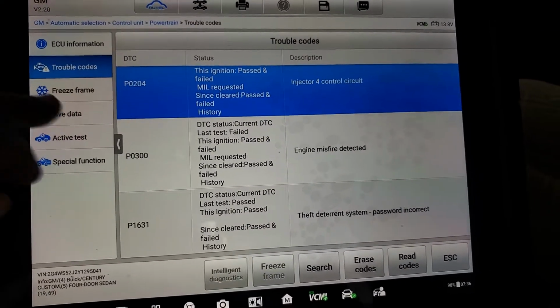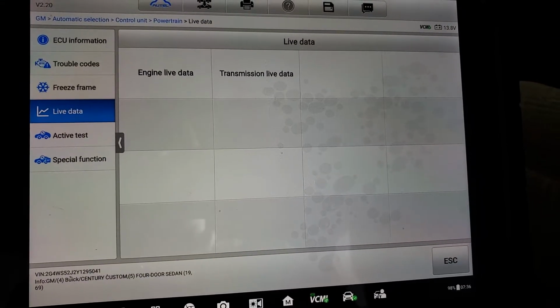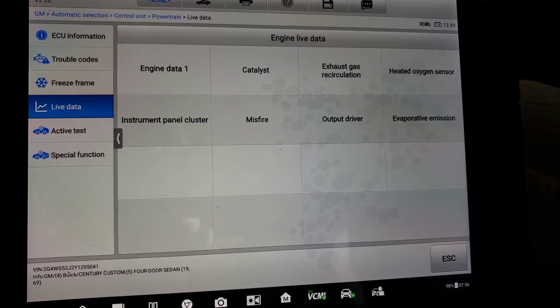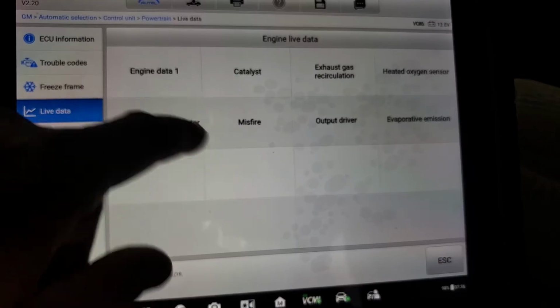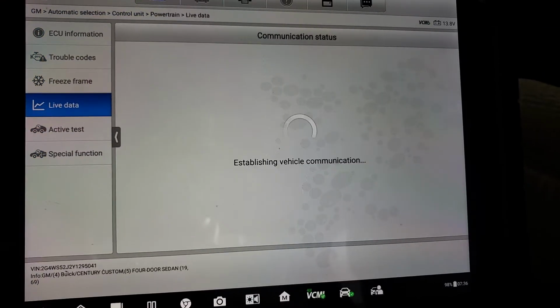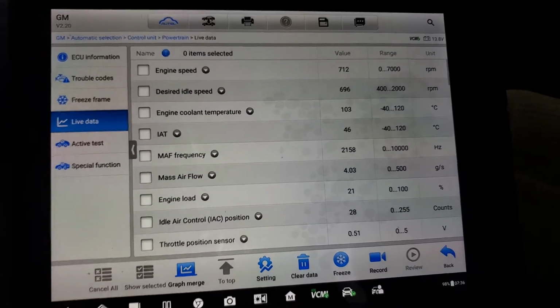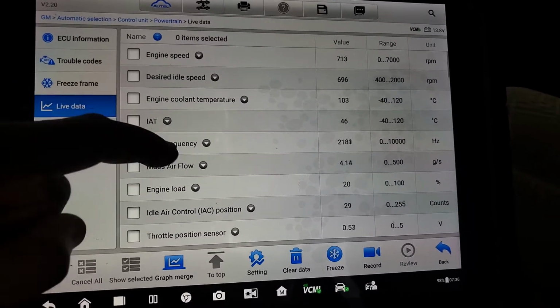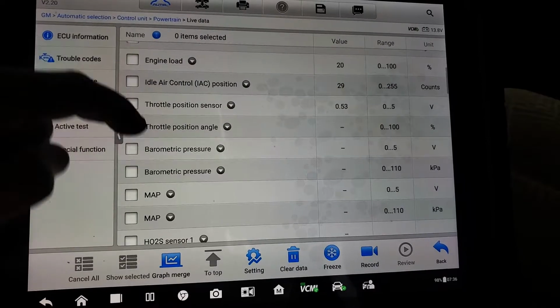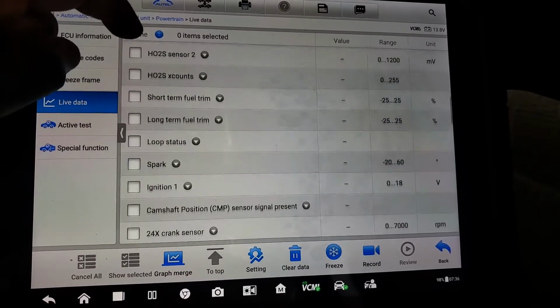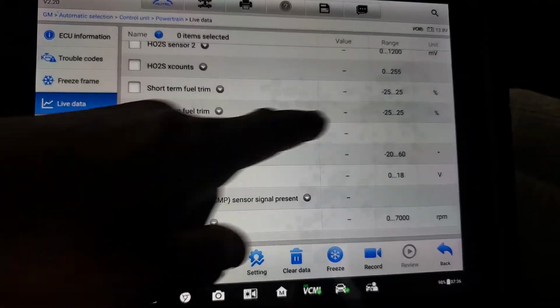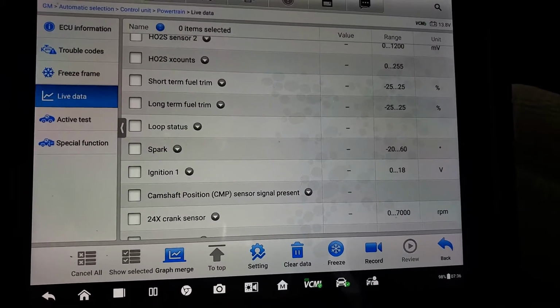Let me go to data, live data. Okay, engine data. Let me see if there are any injectors. Short trim, short trim, long trim is -25, it's too much.